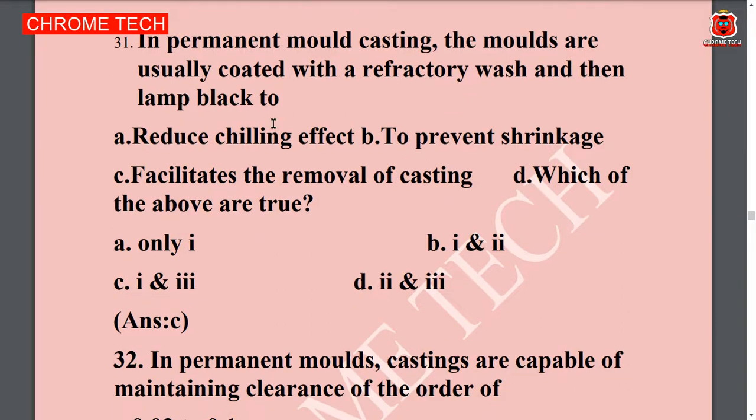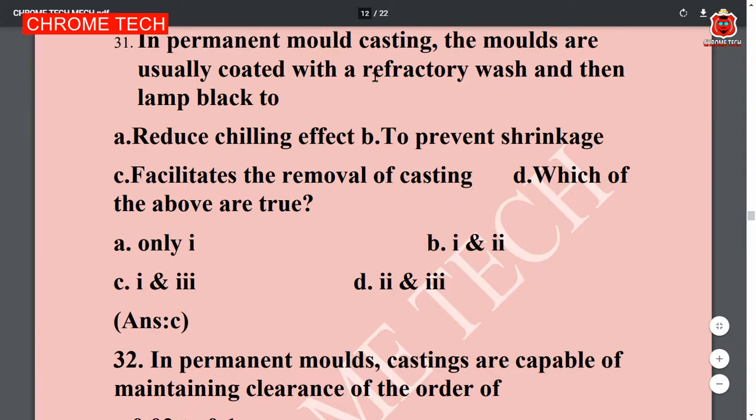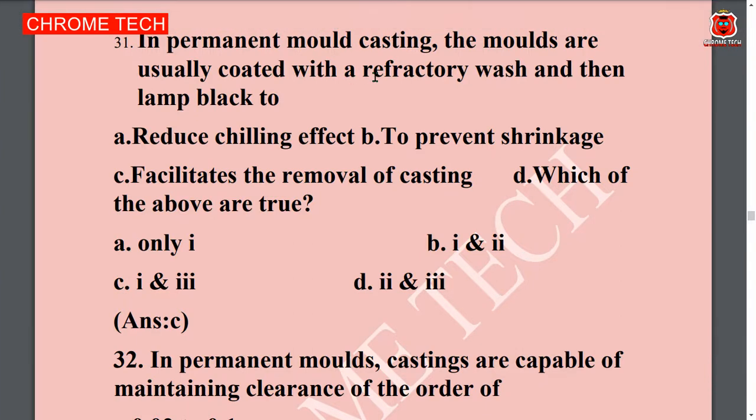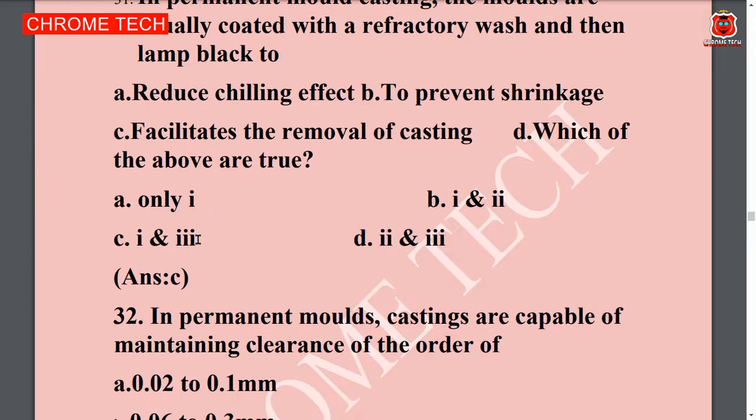See this. This is also a 2 mark MCQ. In permanent mold casting, the molds are usually coated with refractory wash and then lamp black to dash. The given 4 options: reduce chilling effect, to prevent sinkage, facilitate the removal of casting. Which of the following are true? Option C, 1 and 3. The first option and third option are right. So that is correct. Okay, next question.